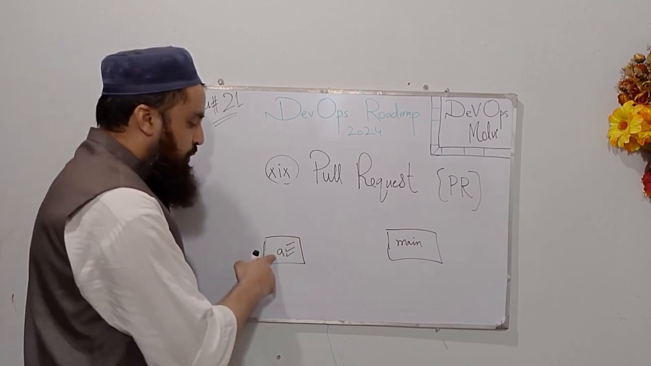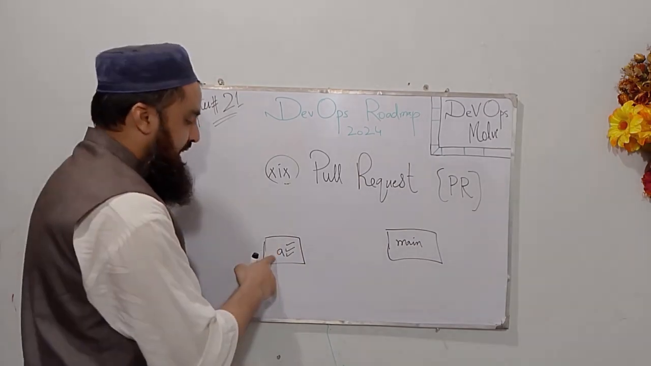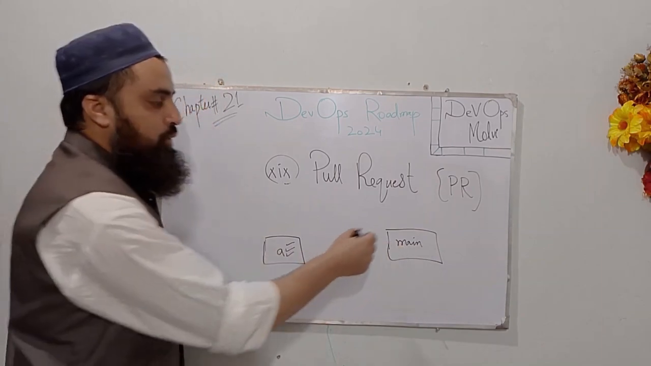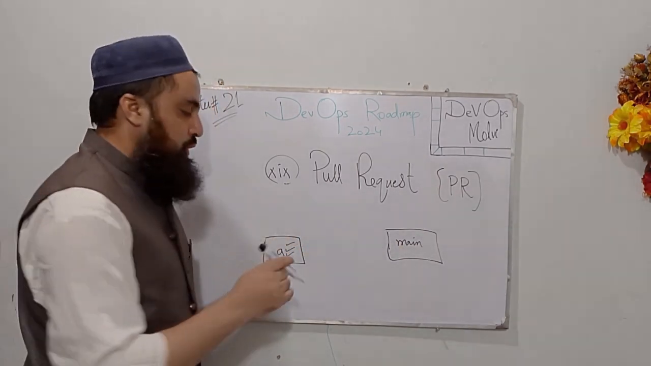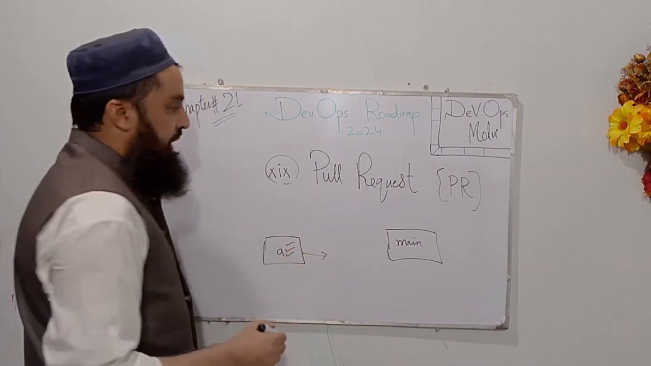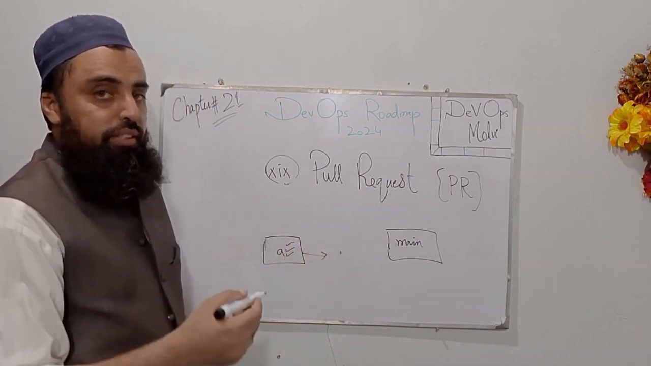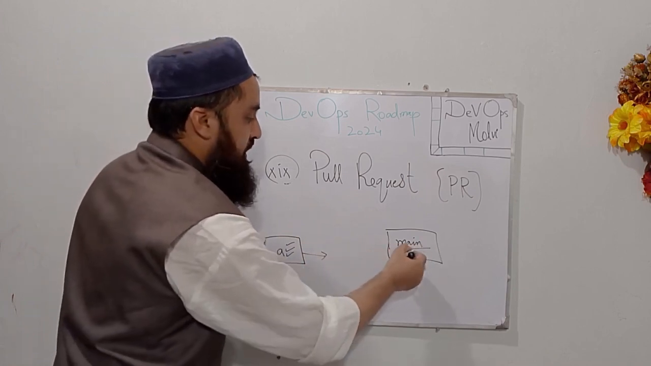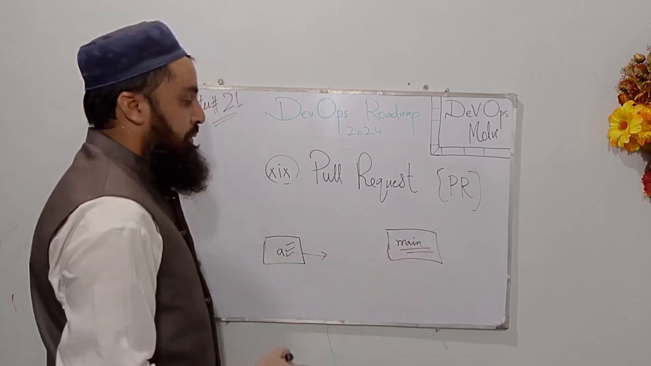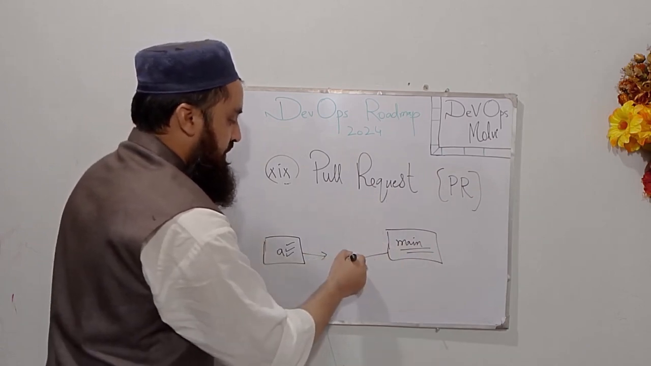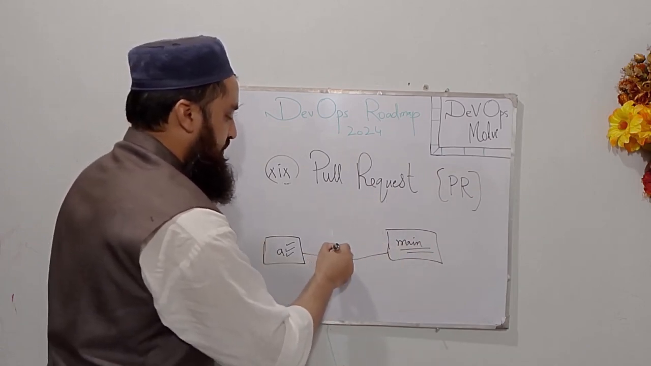So now I want to merge the changes in that branch into the main branch, and I don't have access to the main branch. So what I will do is initiate a PR, which is commonly known as a pull request, and then the person who has access to that main branch will accept this pull request and the branch will be merged.